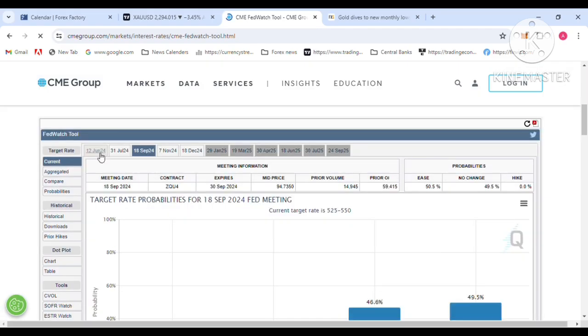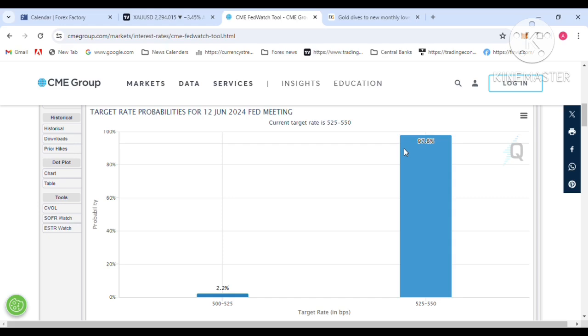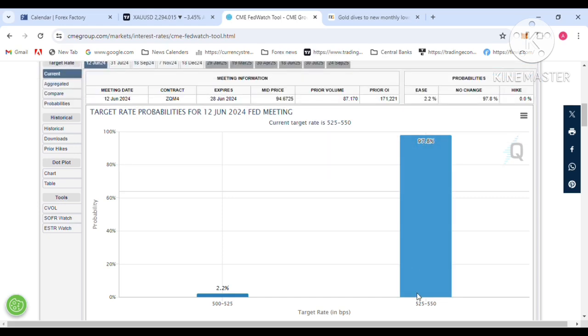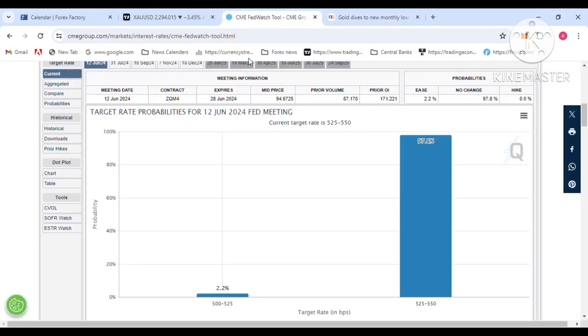This is the Fed Watch Tool website. I am going to the June FOMC meeting interest rate forecast: 97% forecast to hold the rate, which is almost 100%. So the Fed holds the rate at 5.5%, but I am thinking there will not be dollar demand next week if the interest rate is held at 5.5, because it is already priced into the market.